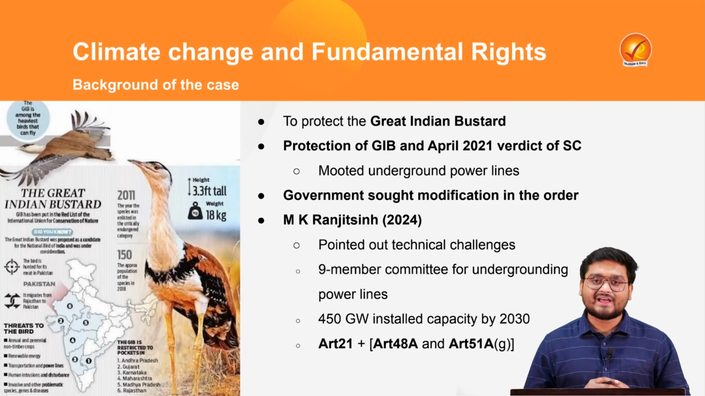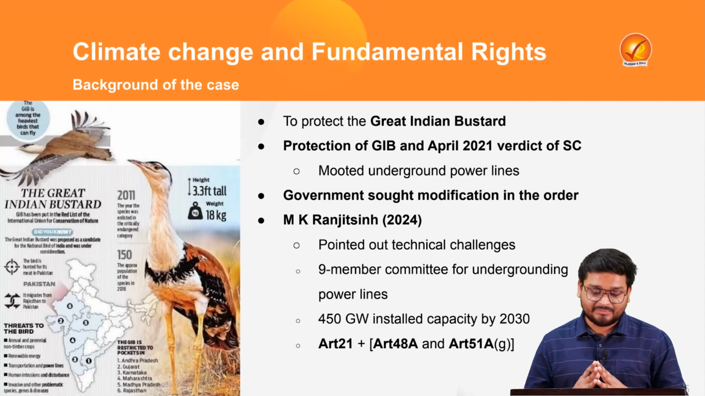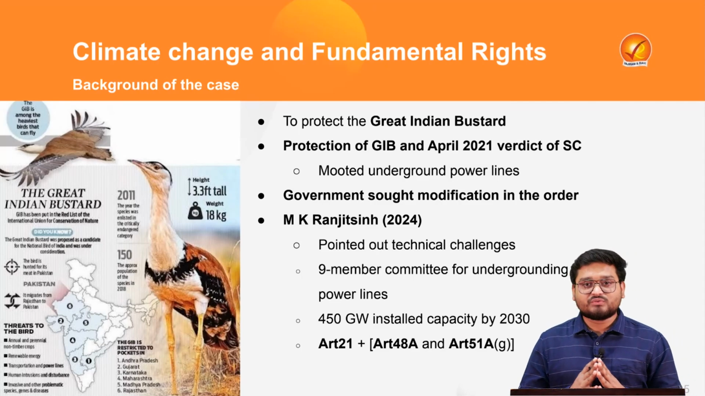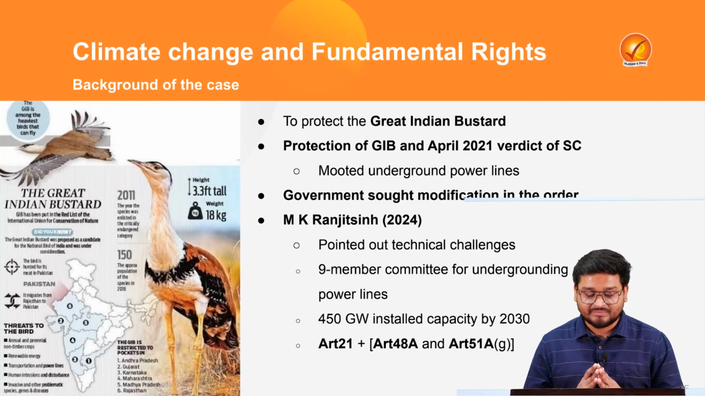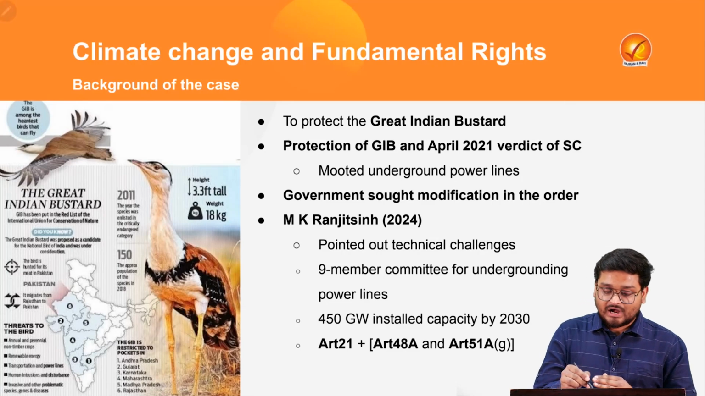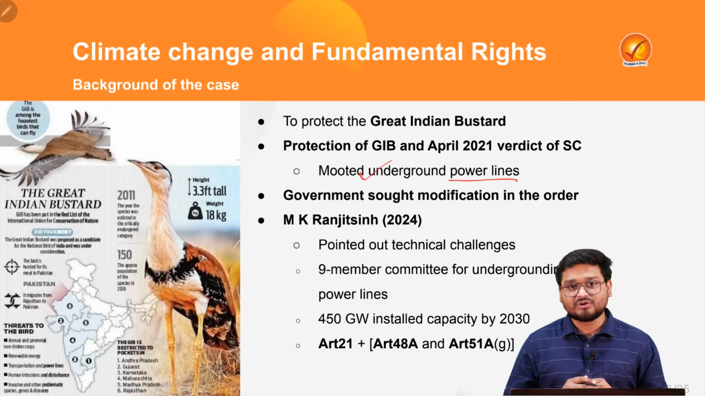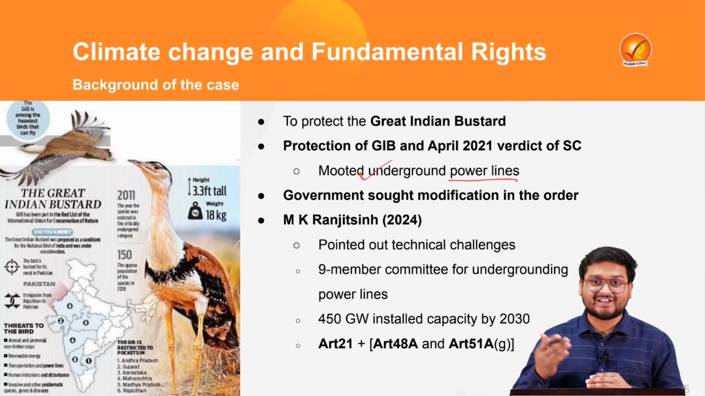And the court has been hearing this issue over a long period of time, particularly seriously since 2021. Here in 2021, the Supreme Court granted protection status to the great Indian bustard, and prominently the Supreme Court mooted underground power lines, because as I told you, the overhead power lines are electrocuting the birds during their flight.